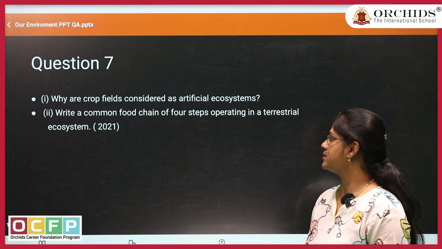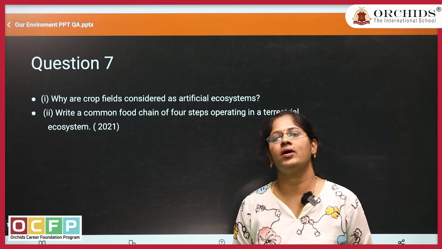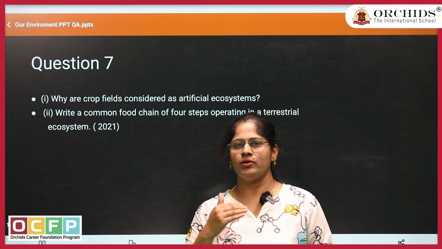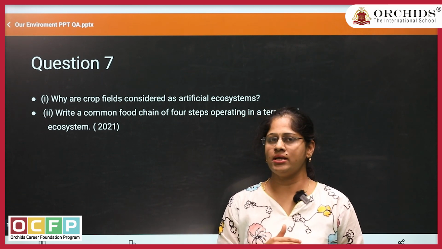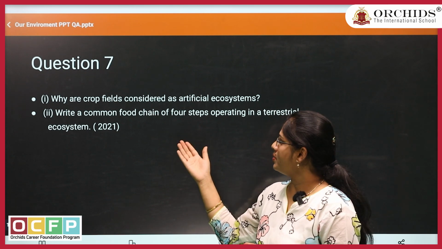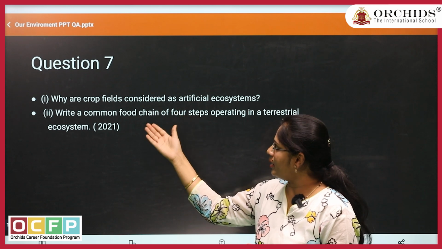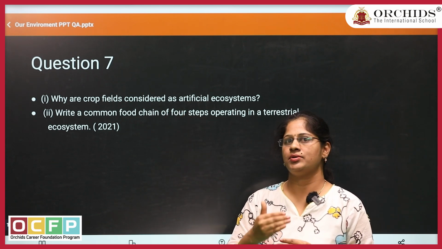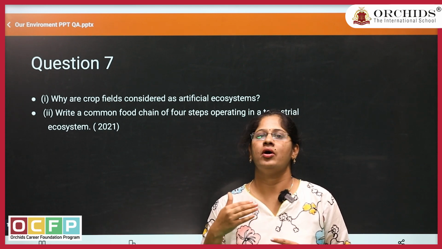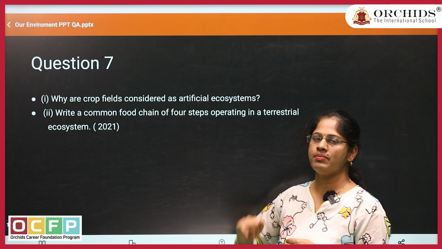First thing we will discuss now, as we are already aware, agriculture or crop fields are manipulated by humans. Here we are using biological factors as well as abiotic factors. Crops belong to biological factors, and everything is under the control of humans. We will add manure, we will add fertilizers, how much water is needed is controlled, everything is manipulated by humans.